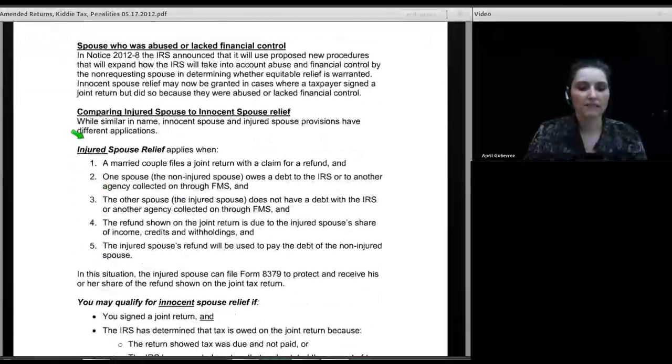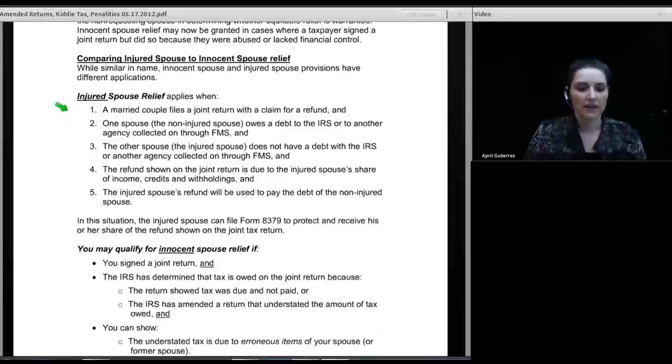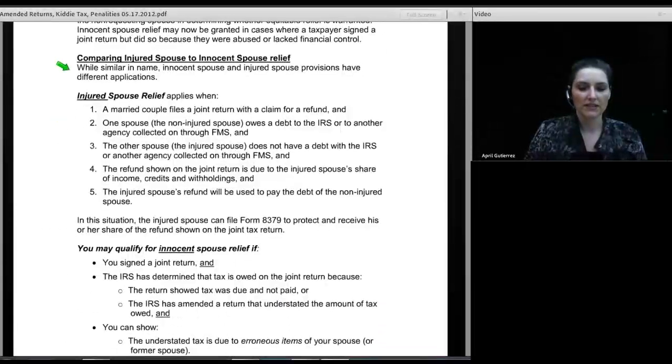Now, there is a notice that came out in 2012-8 notice. The IRS has announced that it will use proposed new procedures that will expand how the IRS will take into account abuse and financial control by the non-requesting spouse in determining whether equitable relief is warranted. Innocent spouse filing may now be granted in cases where a taxpayer signed a joint return but did so because they were abused or lacked financial control. So it's just a new procedure that they have in place. And I've already explained the difference between innocent spouse and injured spouse.